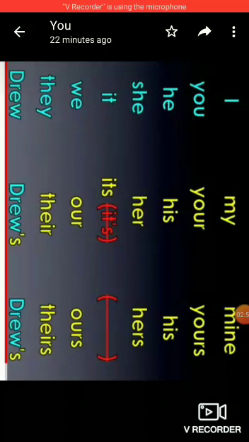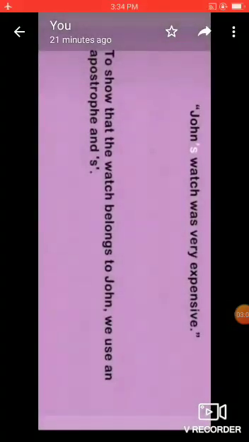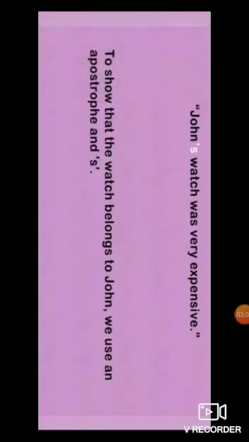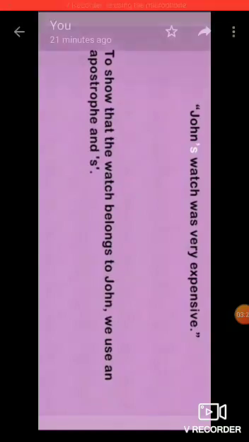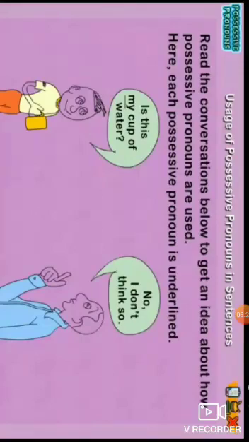Now here John is the name of a person. Only with a person's name can we put apostrophe s. Now see the example. John's watch was very expensive. Here you can see apostrophe s is there. To show that the watch belongs to John, we use an apostrophe and s. Now look at these dialogues.